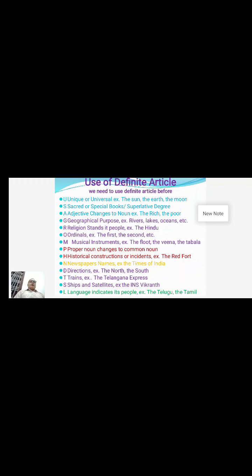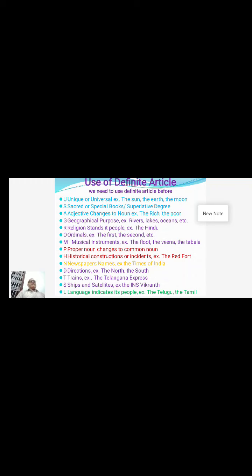The second one is S, after U. S stands for sacred or special books, or superlative degree. All the holy books like the Quran, Bible, Bhagavad Gita, Tripitakas are sacred books of religion.